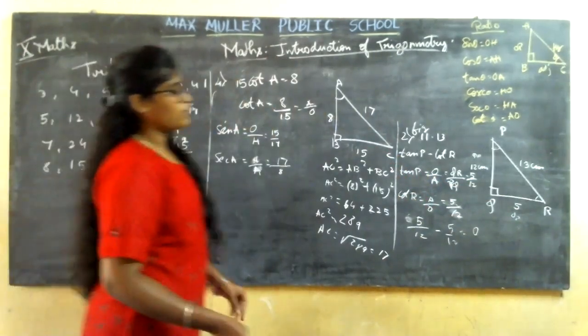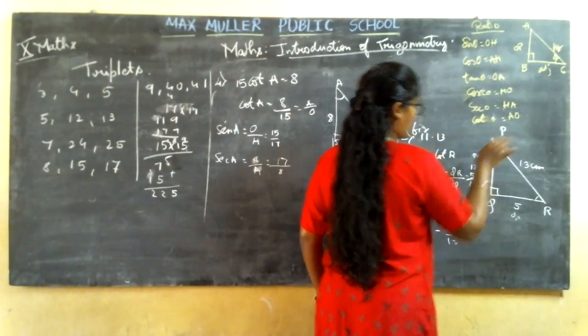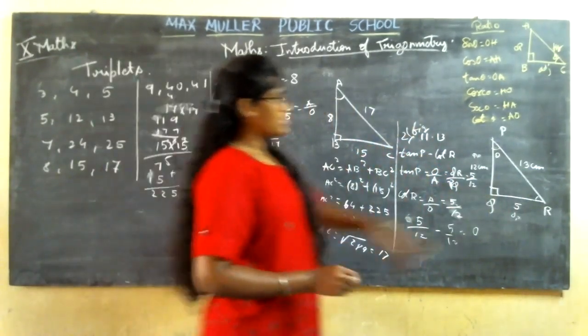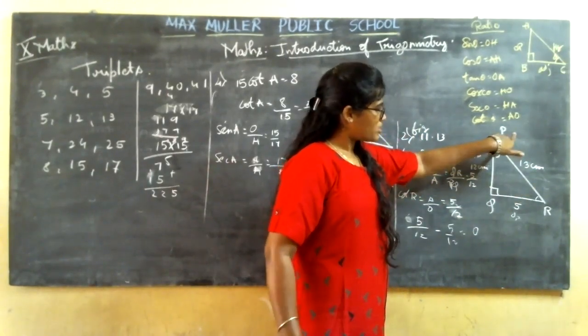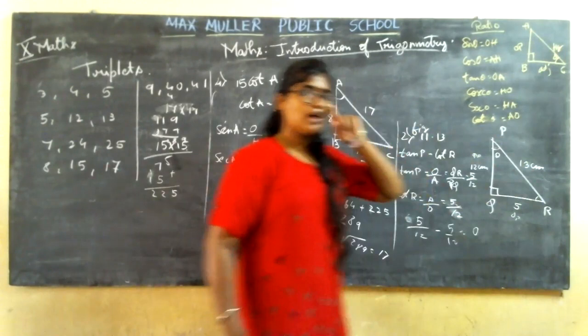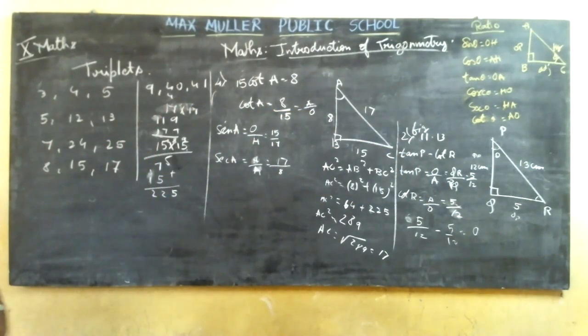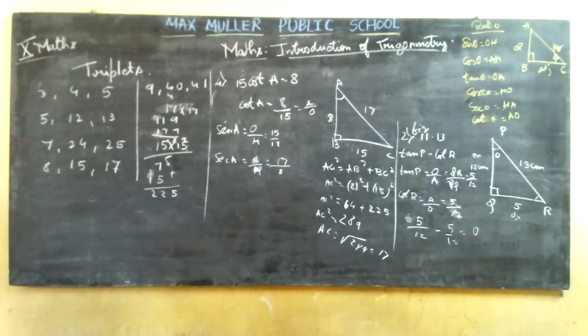Okay, now they are talking about theta. They are not giving you any alphabet, they are giving you theta. It is your choice. Wherever you want, you can take the theta in these two acute angles. You can take it in the place of P or you can take it in place of R also, it is your choice. Then what they are asking: find all the trigonometric ratios. You are going to find all the trigonometric ratios.